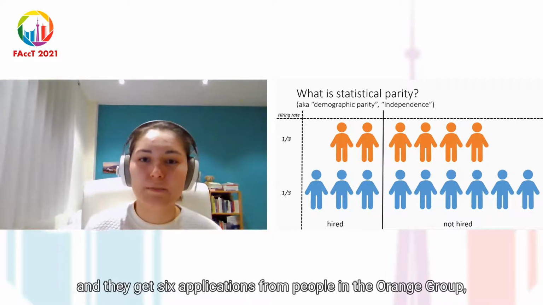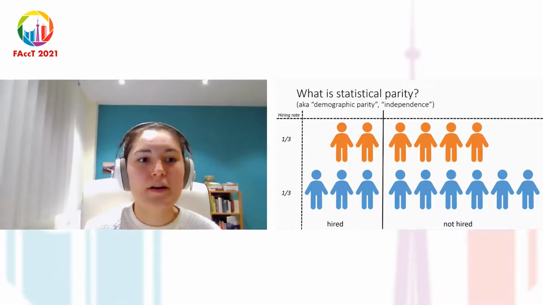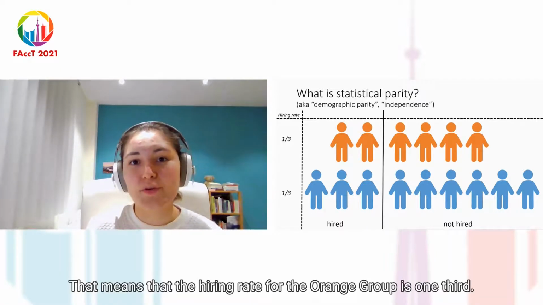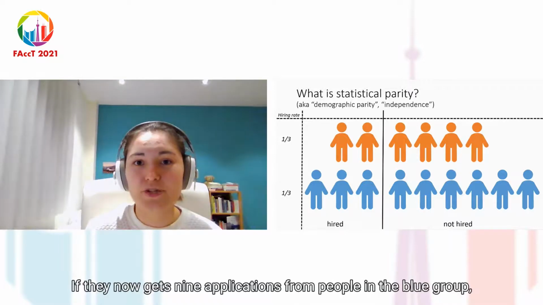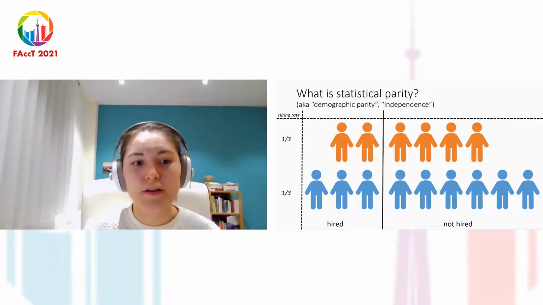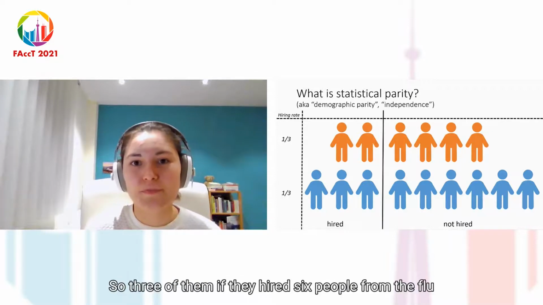And they get 6 applications from people in the orange group, and they hire 2 of them. That means that the hiring rate for the orange group is 1/3. If they now get 9 applications from people in the blue group, this means that they should also approximately hire 1/3 of them, so 3 of them.